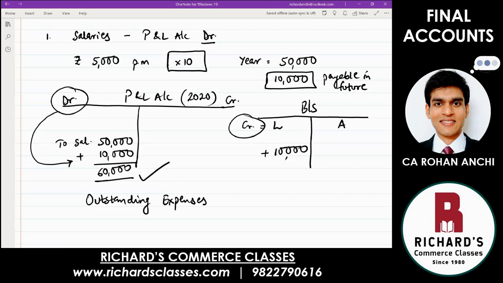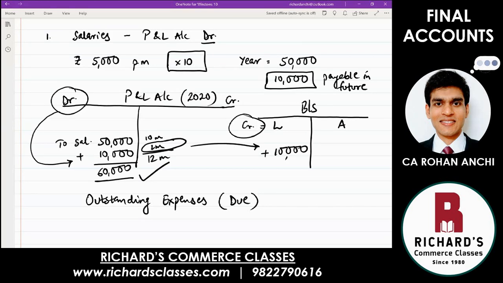The word outstanding means not yet paid for expense. Outstanding, not yet. Or you can call it expenses due. Due because you have not yet paid it. And this is what has to be done. You cannot just record 10 months and not do anything. You record totally for 12 months. So add 2 months salary there. That means you have recorded for 12 months. And what was the additional adjustment you did? You added 2 months salary there. So that 2 months extra will have a second effect, which is there on the liability side.